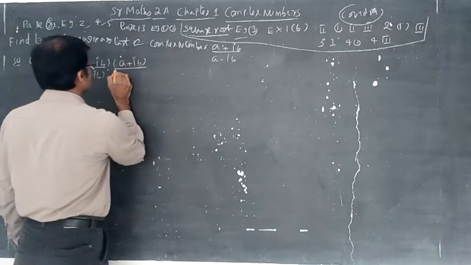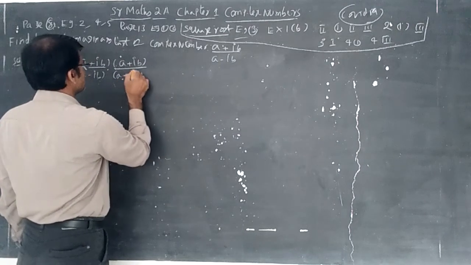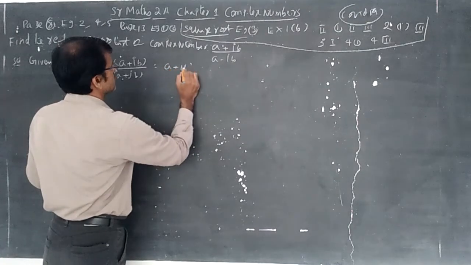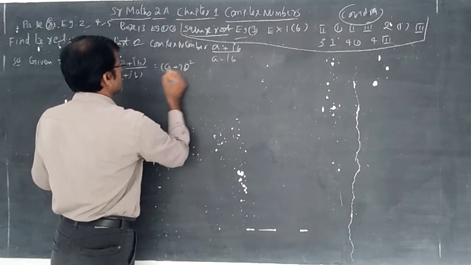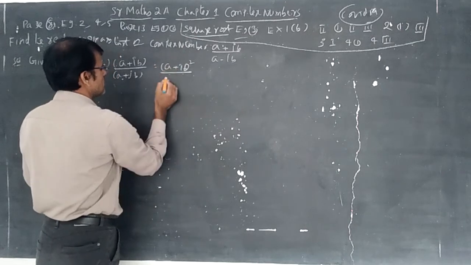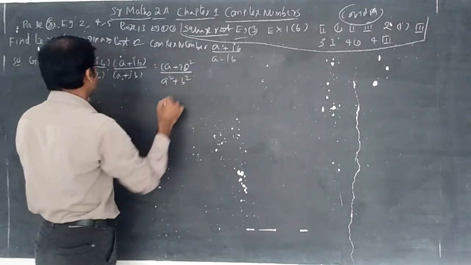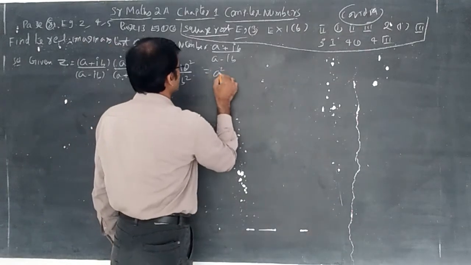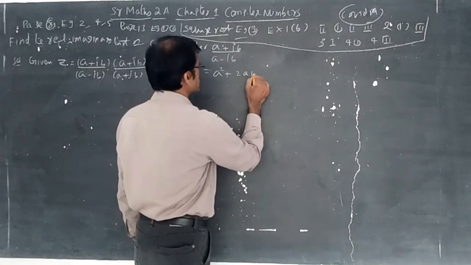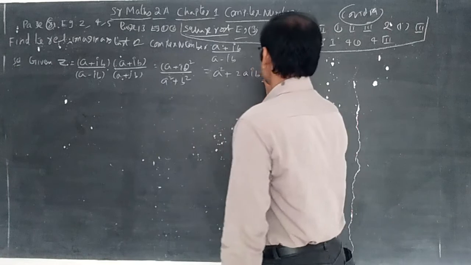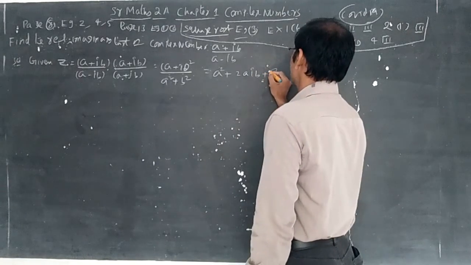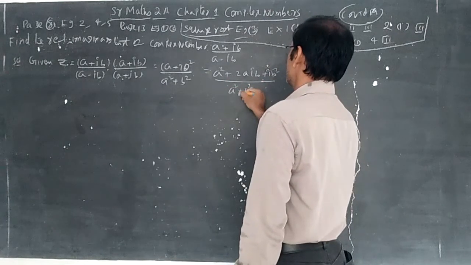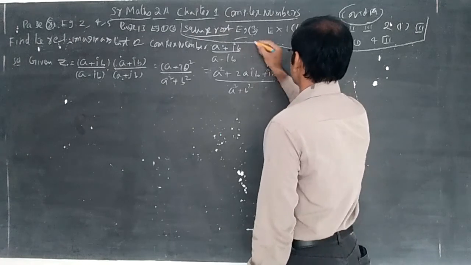So here you write a plus ib by a plus ib. It is nothing but rationalization of the denominator. So the numerator becomes a plus ib whole square, by a plus ib into a minus ib. Remember the formula, a square plus b square. Now a square plus 2ab plus b square, we write here a square plus 2aib plus i square b square, by a square plus b square.